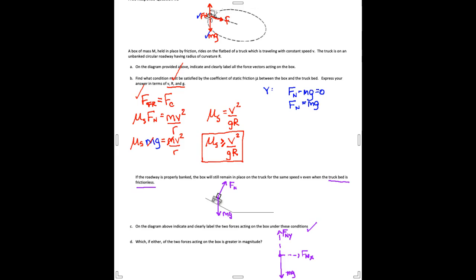So when we sketch it out this way, we can see that the y component of the normal force is equal to the weight, and they're asking us to compare these two forces. So if the y component of the vector is equal to the weight, then the normal force has to be larger than the weight force. So I'm going to write that out as Fn must be larger than mg. And that's my answer to part D of FRQ number 1 from the UCM gravitation packet.